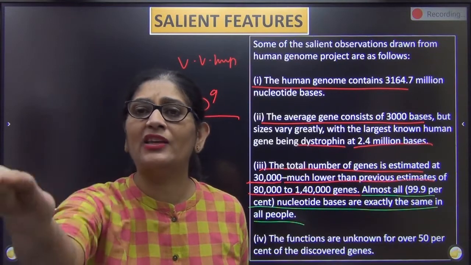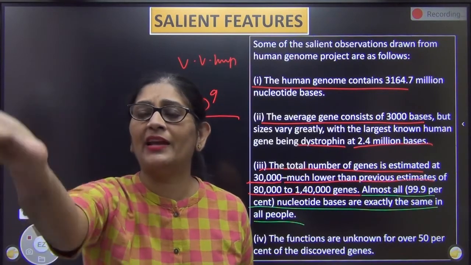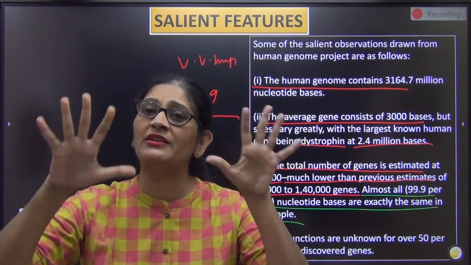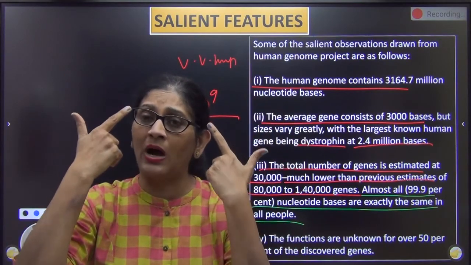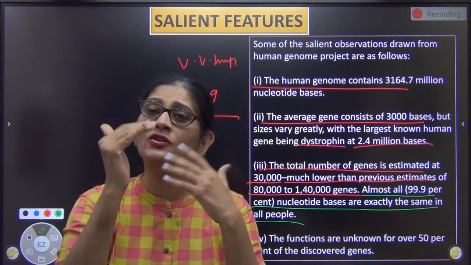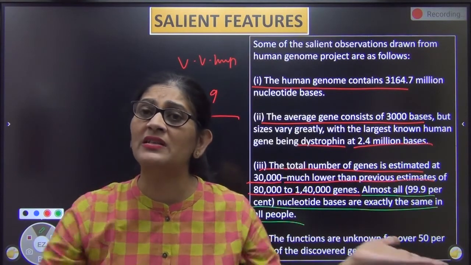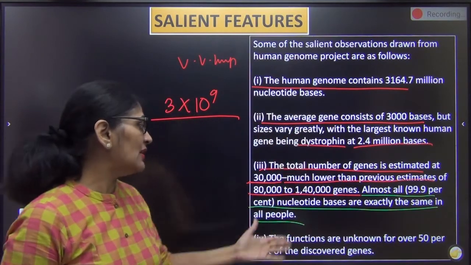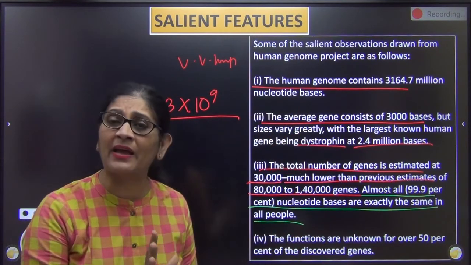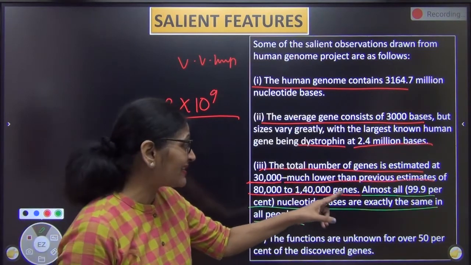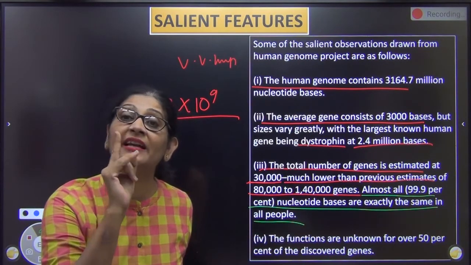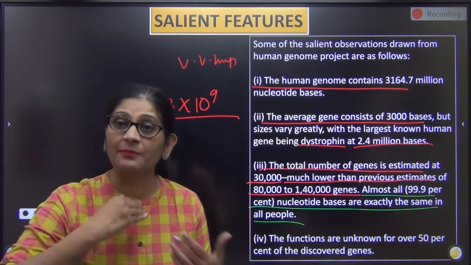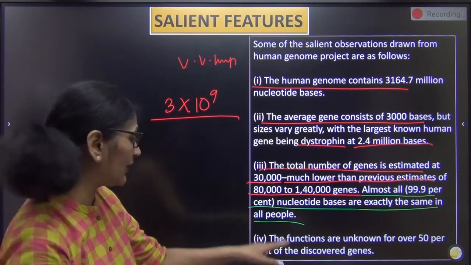I have black eyes, you have brown eyes. I have black hair, you have brown hair. There are very few differences. Otherwise the gross morphology is the same: 5 fingers, 1 mouth, 2 eyes. The eyes should have rods and cones. These are the same in everyone. So obviously 99.9% of our base sequences must be exactly the same. It is only less than 0.1% base difference, and that 0.1% difference makes one individual unique from another.